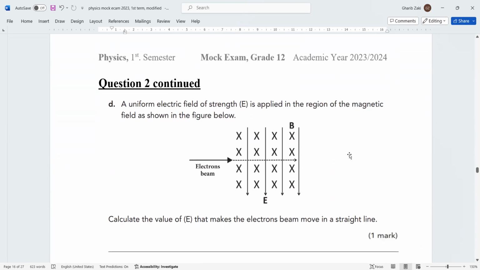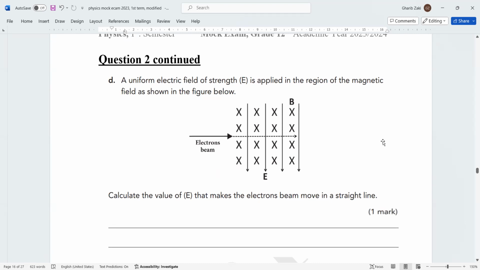He said, a uniform electric field strength is applied in the region of magnetic field as shown in the figure. Calculate the value of it that makes electrons move in a straight line, without deflection. Without deflection, it means the velocity equals E over B. This is the rule. So the electron moves straight.